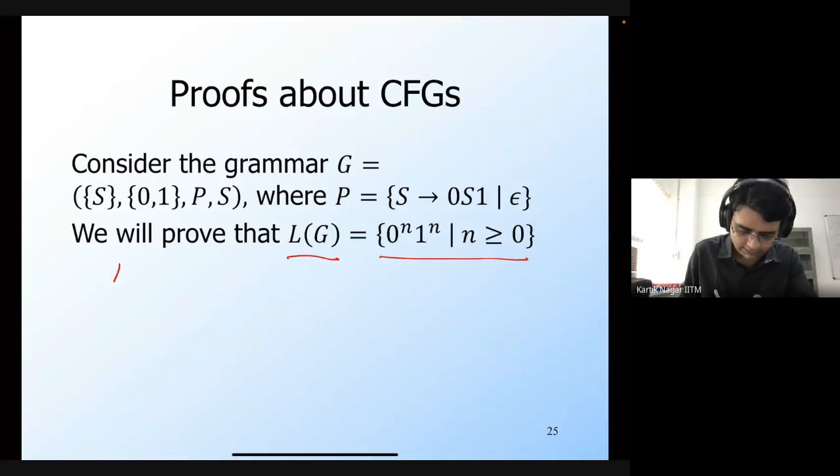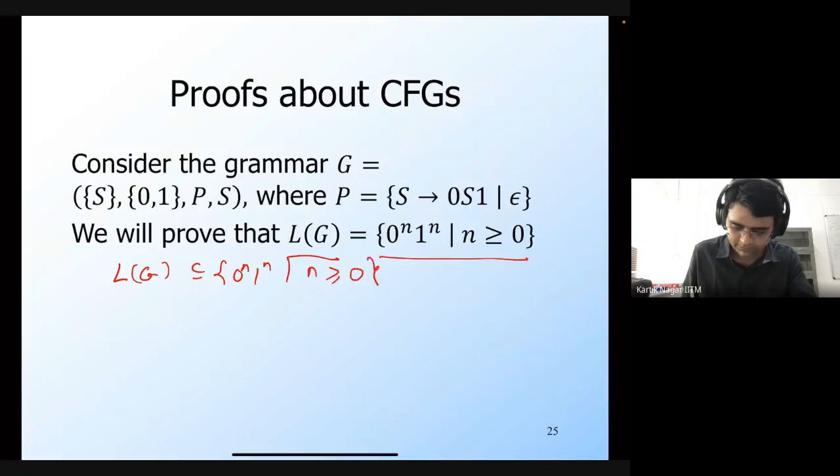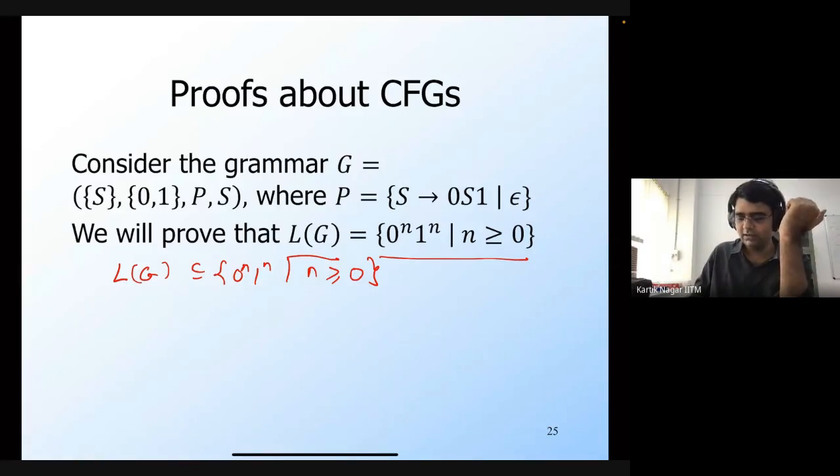Let's first prove that the language of the grammar is a subset of 0 to the power n, 1 to the power n, where n is greater than or equal to 0. The language of the grammar is the set of all strings that can be derived from the start symbol. So this statement is saying that any string that can be derived from the start symbol S of the grammar must have this form, 0 to the power n and 1 to the power n. So how can we formally prove this?